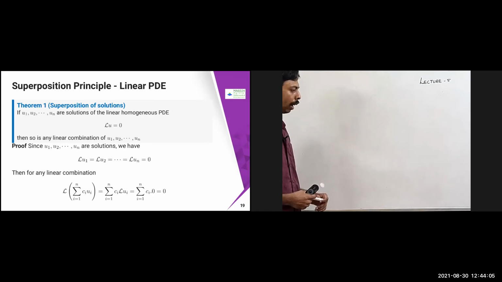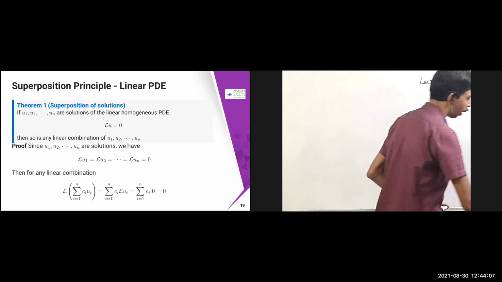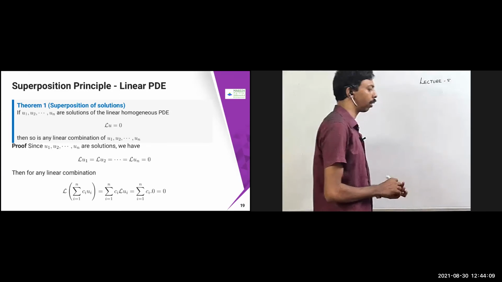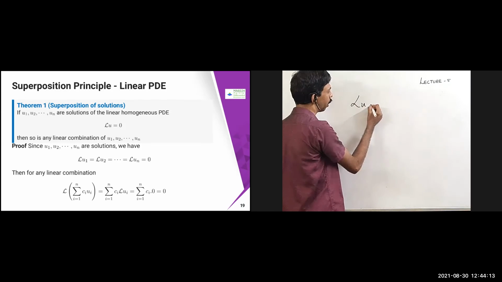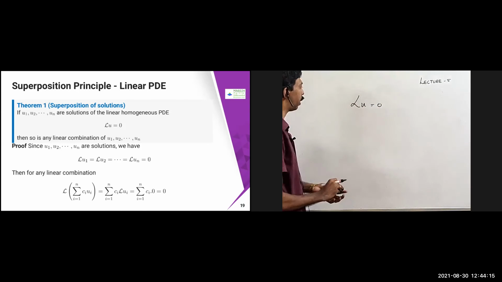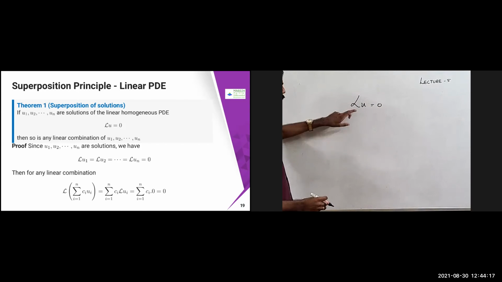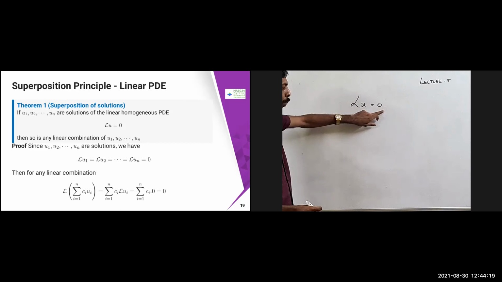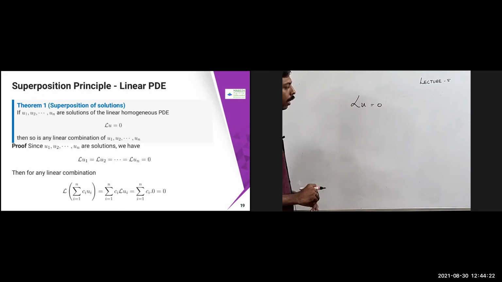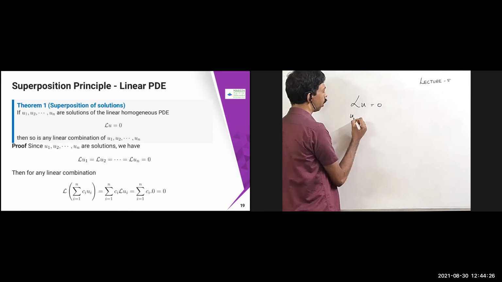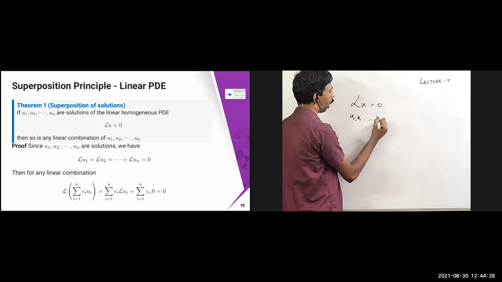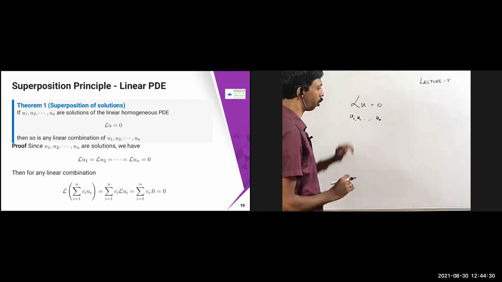Suppose u1, u2, ..., un are solutions of a linear homogeneous PDE first. Lu equal to 0. This is a linear homogeneous PDE, meaning L is a linear operator, and on the right-hand side I'm assuming it is 0. Suppose u1, u2, ..., un are solutions of this linear homogeneous PDE.